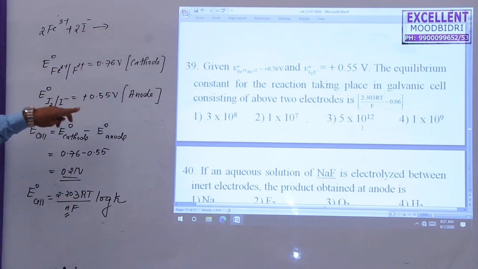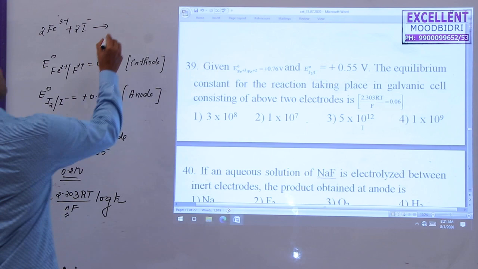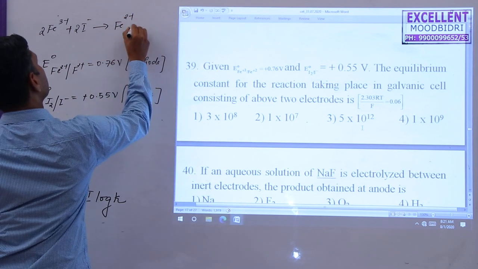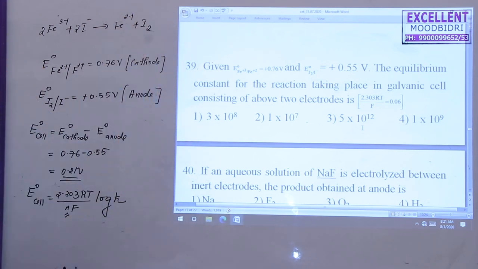Because it is a cathode and this is an anode, 2 I- gives Fe2+ and I2. Okay, this is the electrode reaction.